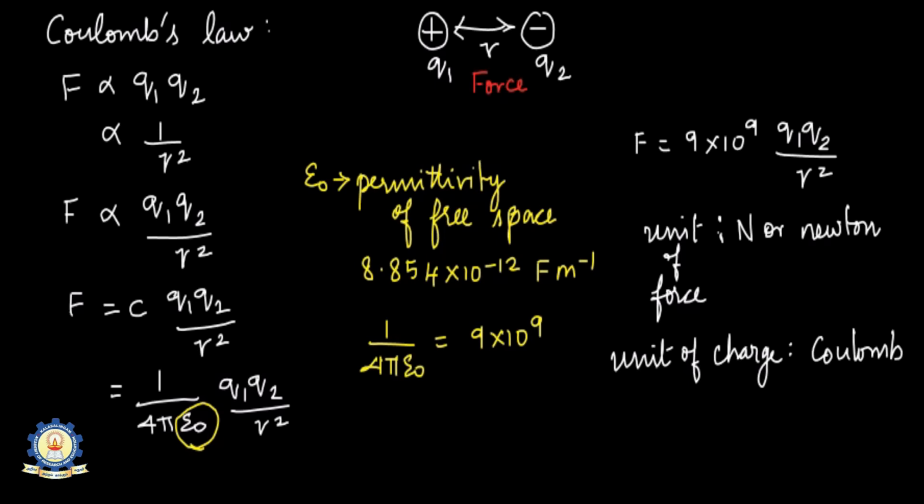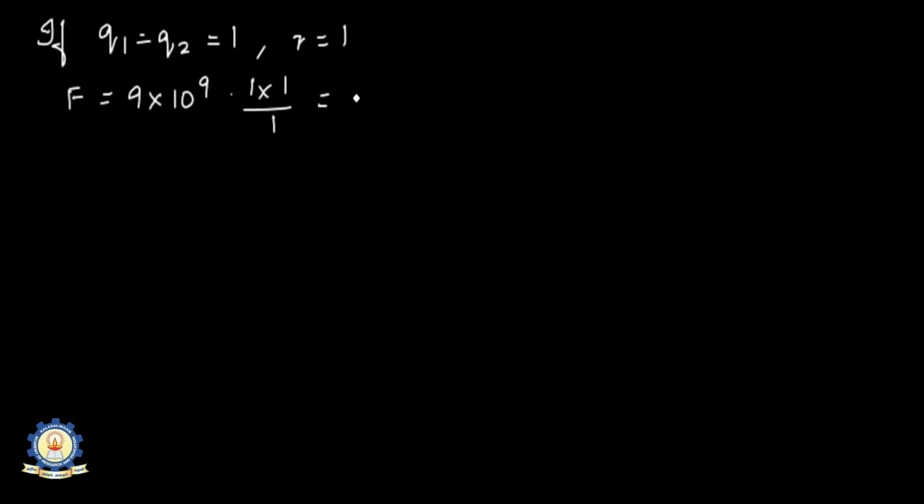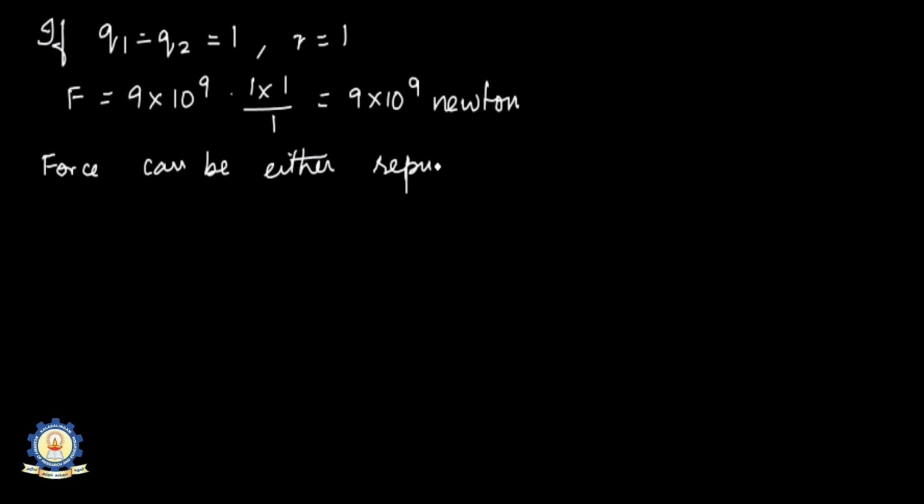Suppose I consider both the charges with the same charge of 1 coulomb and the distance of separation as 1 meter. Then the force can be written as 9 into 10 power 9, 1 into 1 divided by 1 square, which is equal to 9 into 10 power 9 Newton. So this is the force value if the two charges are of the same charge and the distance of separation is 1 meter. The force between the two charges can be either attractive or repulsive.